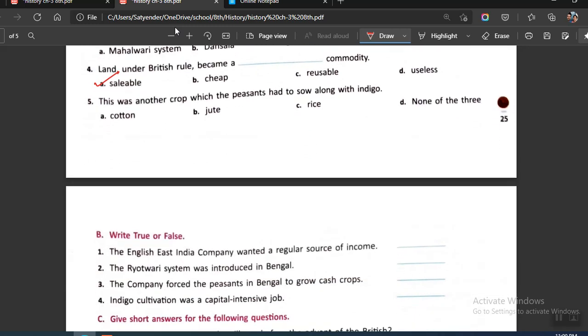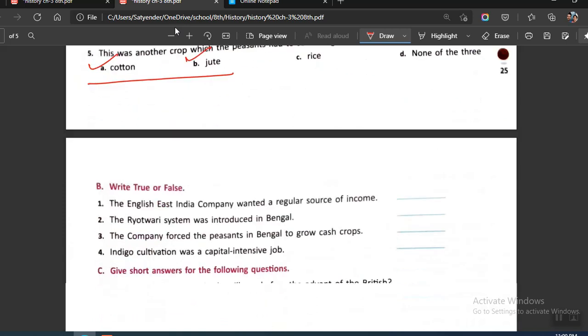And moving on to question number 5, this says this was another crop which the peasants had to sow along with indigo. Now both of these are given in the book, so you can just mark both of them. But in the exam, you will not get both the options. So you just mark two options for this one because cotton is also given and jute is also given. So you mark both of them.